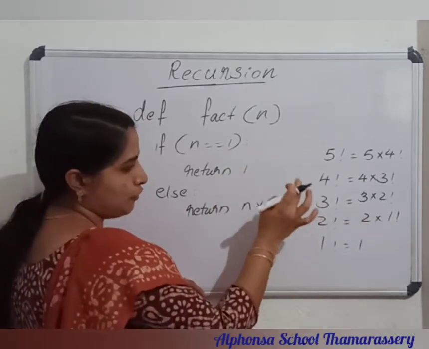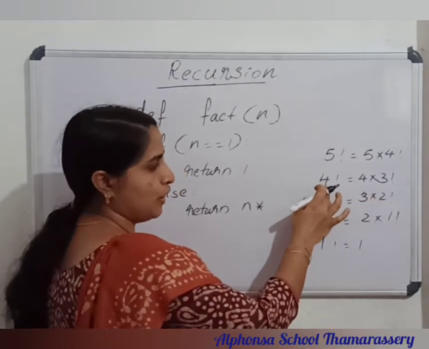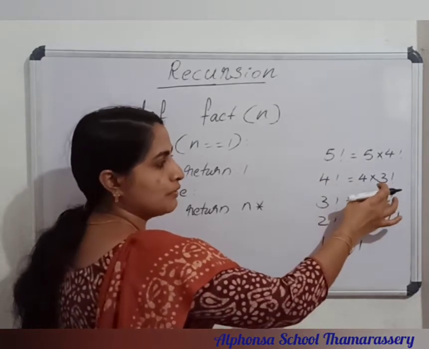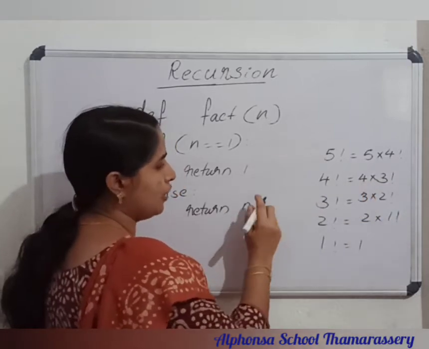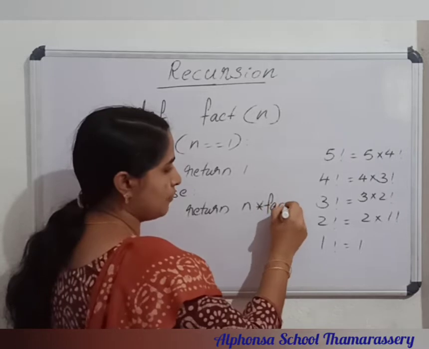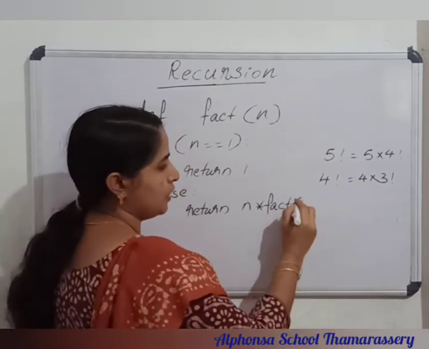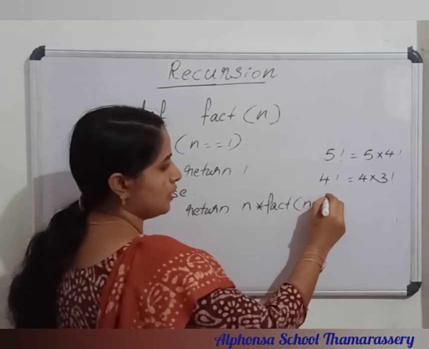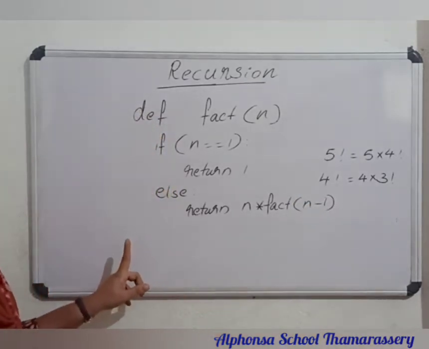If the value of n is 3, we have to write 3 into 2 factorial. If the value of n is 4, 4 into 3 factorial, 1 less than the real number. So n into, the same function I am calling, fact of n minus 1. Clear?